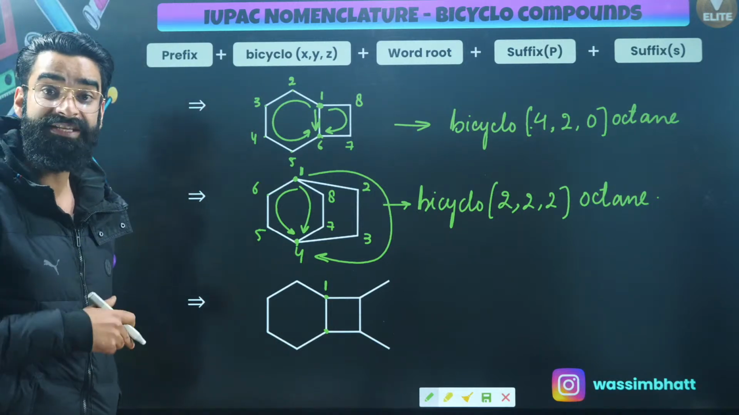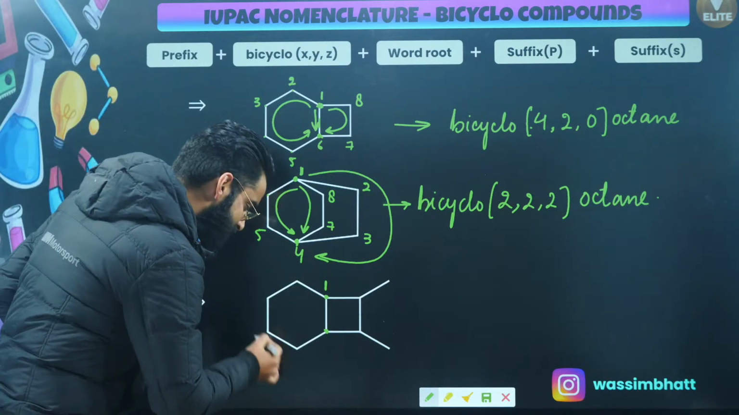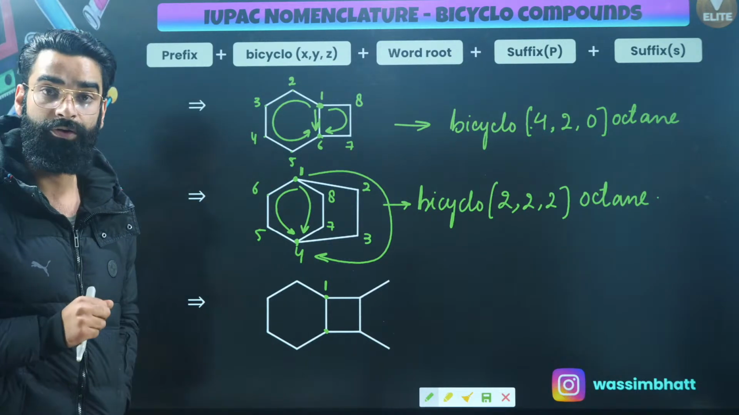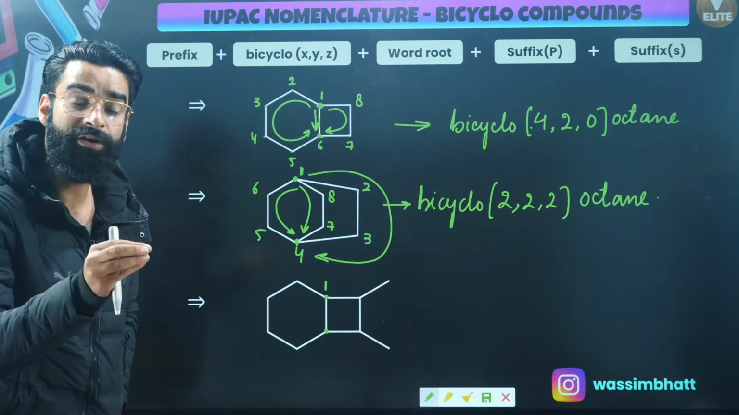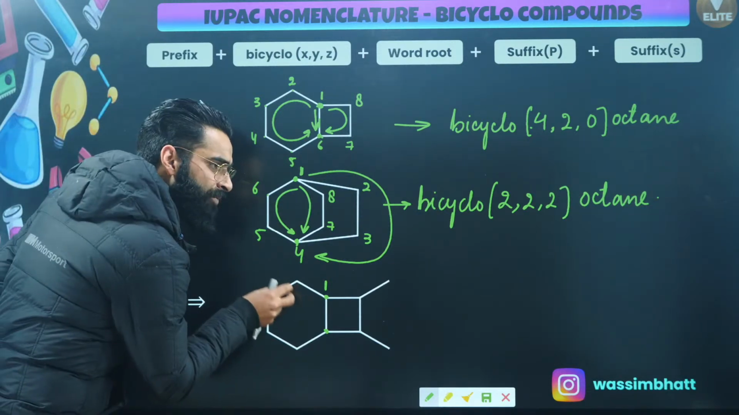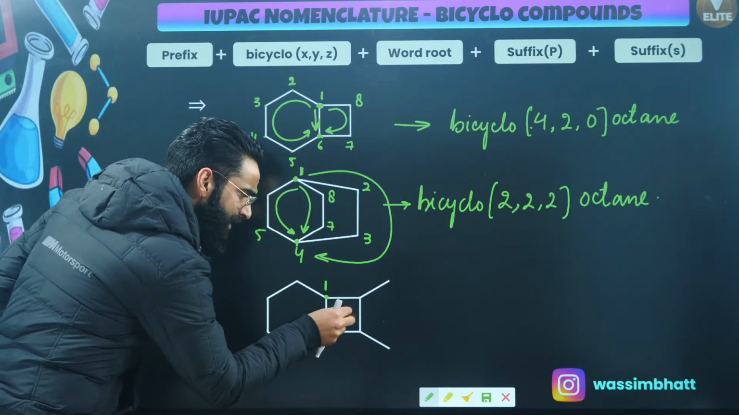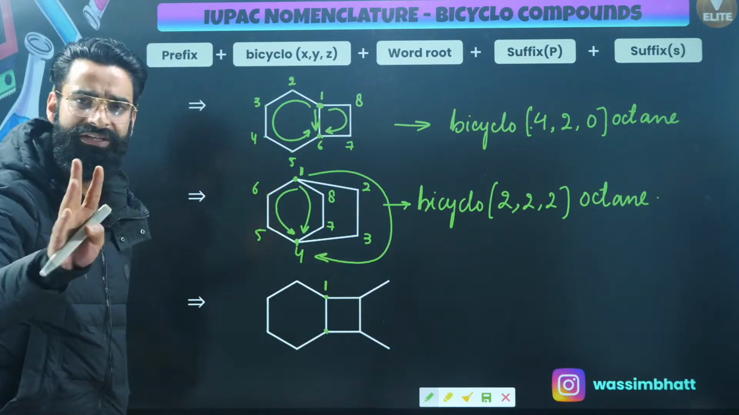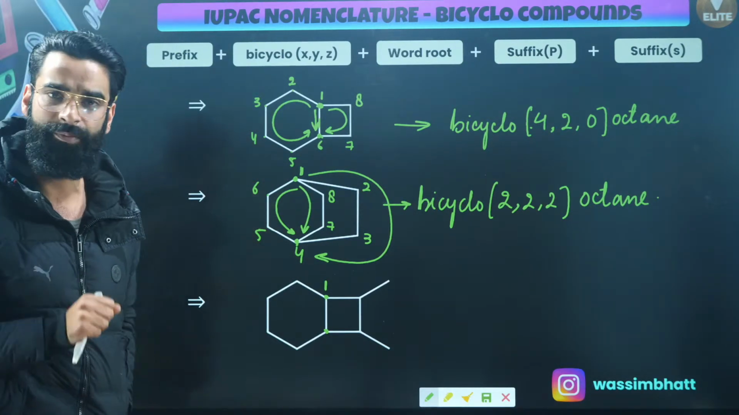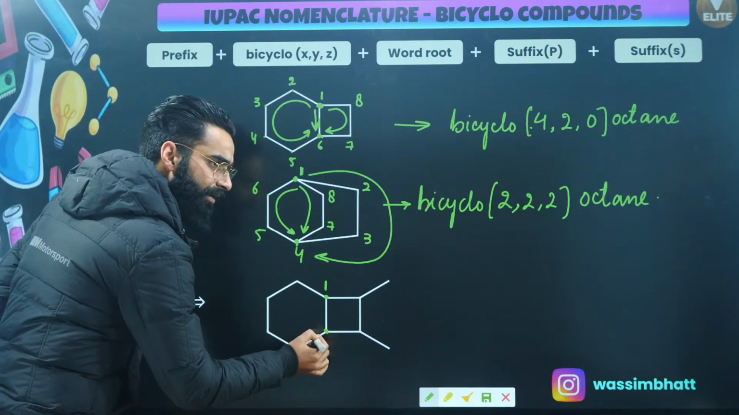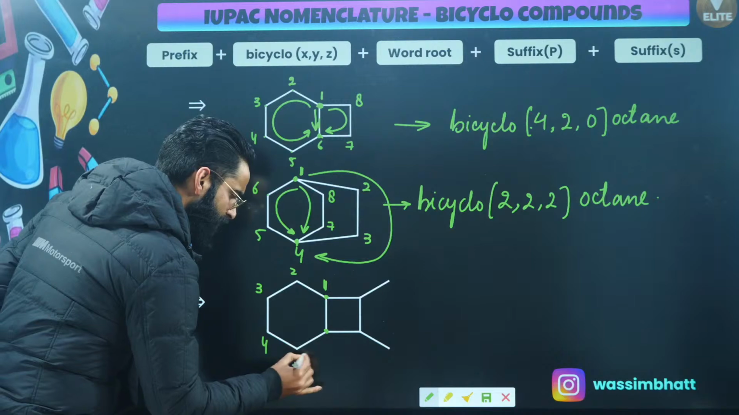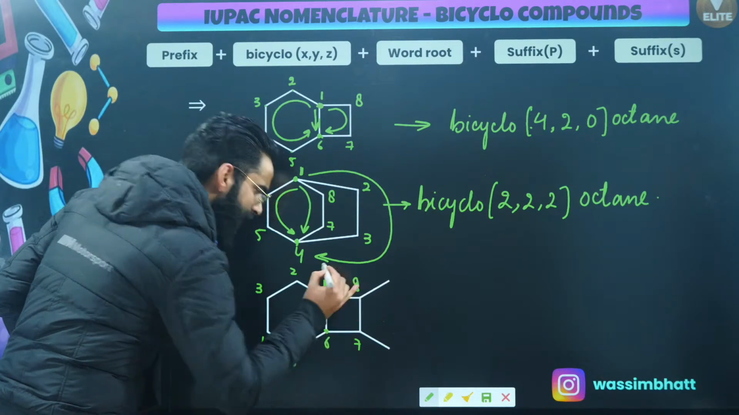Now, I've got 2 ways to give the numbering, either in this direction or in this direction. And in case of bicyclo compounds, we always prioritize that ring which contains more carbon atoms. So this ring contains more carbon atoms. No doubt, this particular ring is substituted, but I've got nothing to do with that. I have to give priority to that ring which contains more carbon atoms. So I'll be giving priority to this particular ring. Let me call this carbon number 1, this is 2, 3, 4, 5, 6, 7, and 8, right?